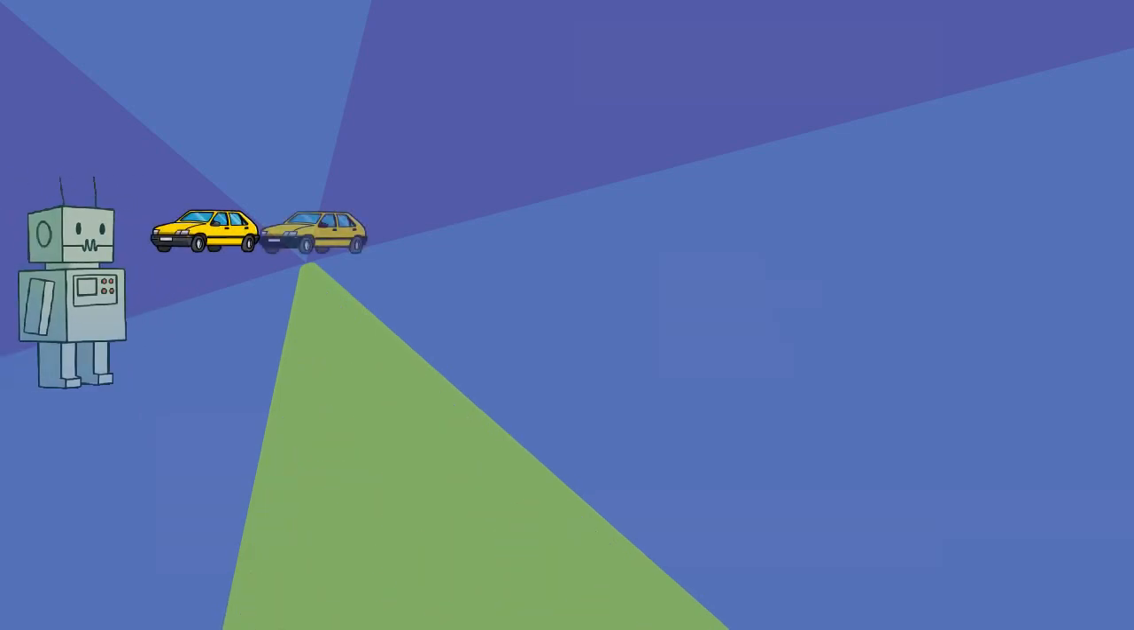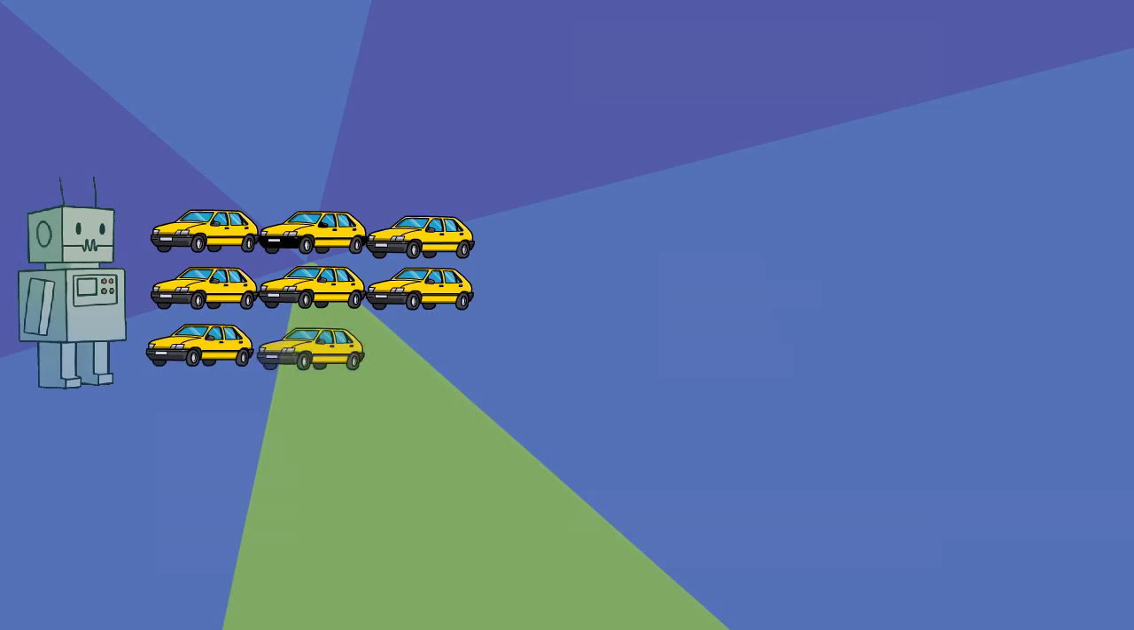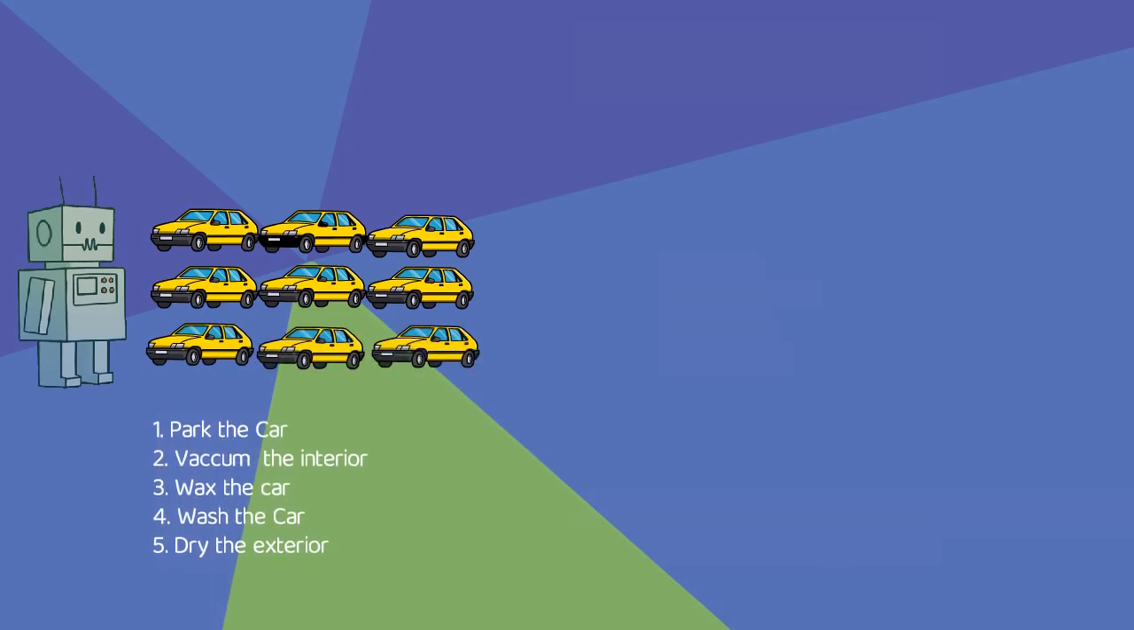If we ask the robot to wash as many cars as they come, he needs to repeat the steps an unlimited number of times. This is called an unconditional loop. In every programming language, it is referred to as a while loop.